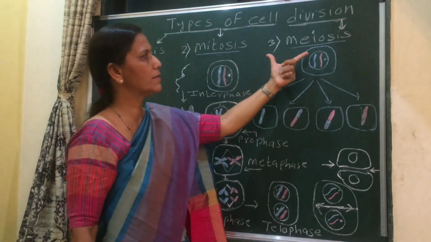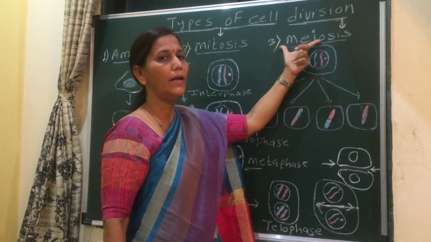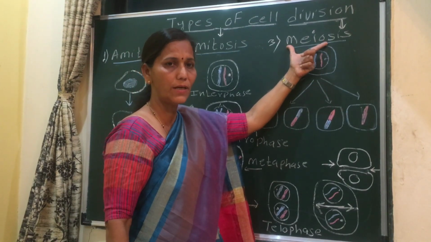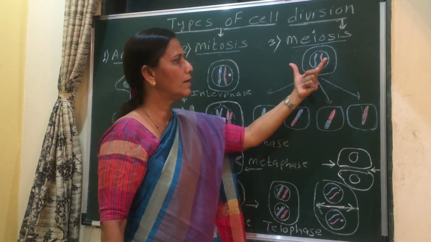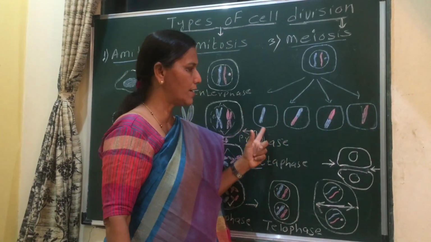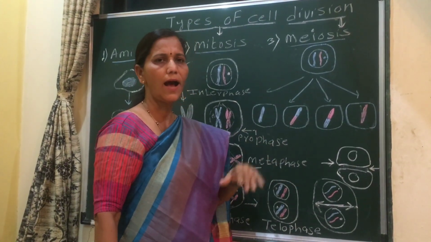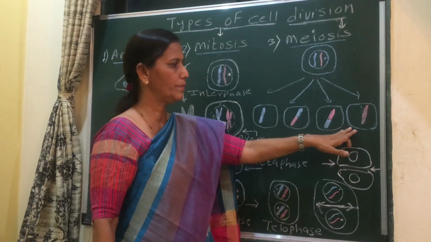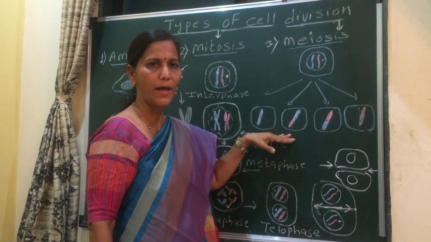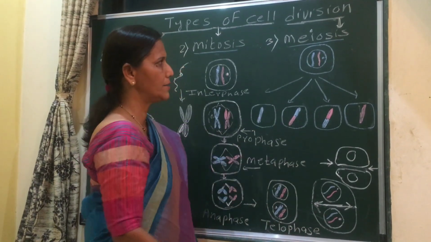Then meiosis occurs only in diploid cells. It occurs in the reproductive cell. Here, one parent cell produces 4 daughter cells containing half the number of chromosomes, and these cells are not identical to the parent cell. They are different from the parent cell.